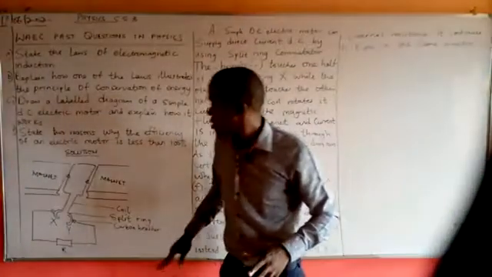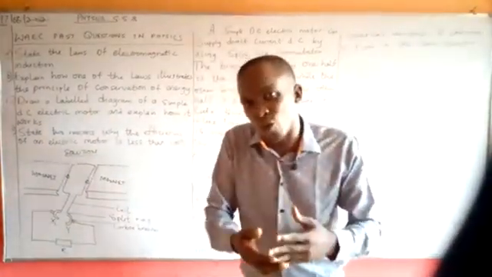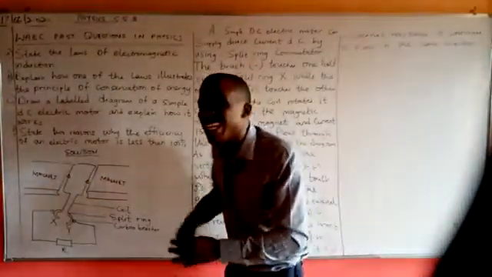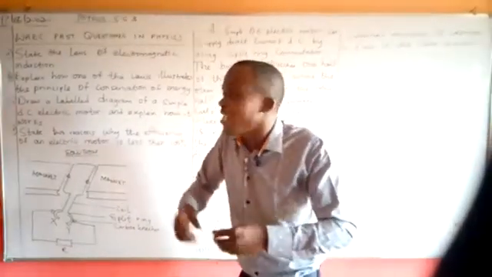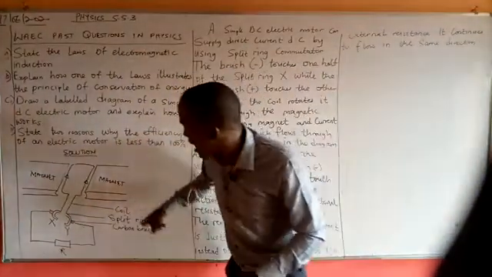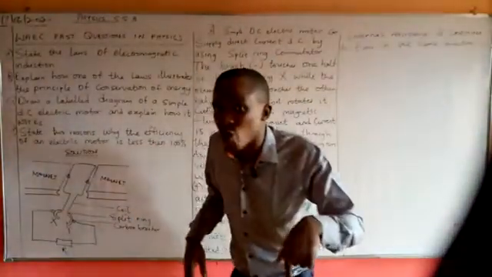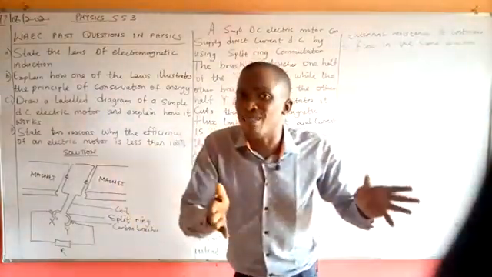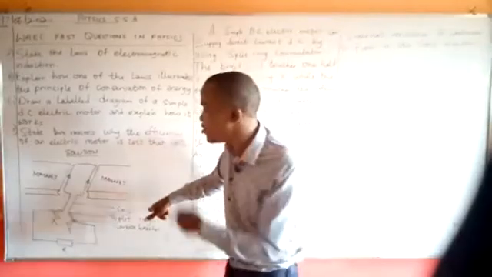So, definitely, we are going to have the magnet, and the strength of the magnet determines what actually happens here. The rate of change in the magnetic flux actually gives the strength of the induced EMF that is formed in this circuit. Now, this is a DC motor. There is a difference between a DC motor and an AC motor, and many of us remember that the big difference is the split ring that is used in the DC motor.